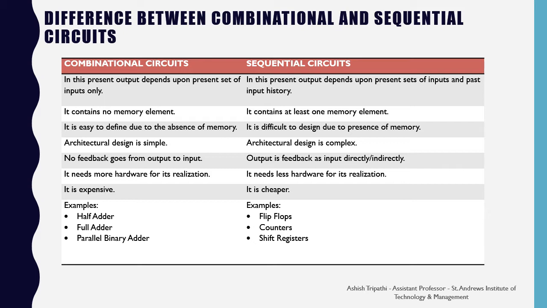Examples of combinational circuits are half adder, full adder, parallel binary adder, and so on. Examples of sequential circuits are flip-flops, counters, and shift registers.